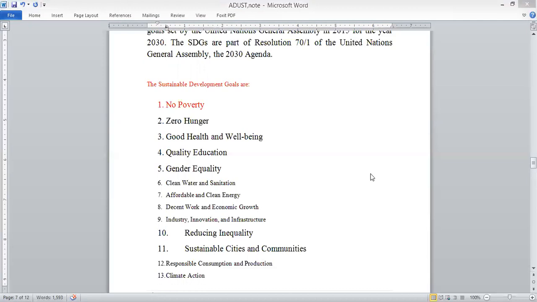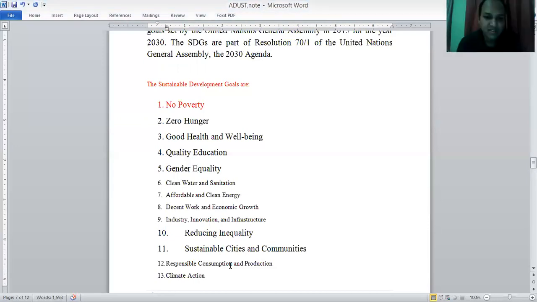And by 2030, achieve substantial coverage of the poor and the vulnerable. The second point I can highlight by making it red. You can see that, it may remain black.